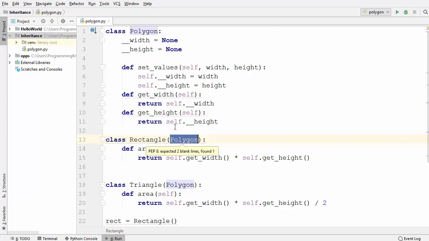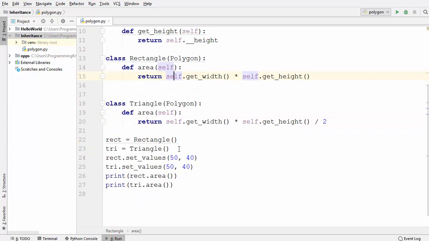Next, all the public member variables or methods are accessible from the superclass in the subclass. So the set value method and get value method are accessible because they are public methods, but underscore underscore width and underscore underscore height are not accessible because they are private member variables. So you cannot inherit the private member variables into your subclasses.